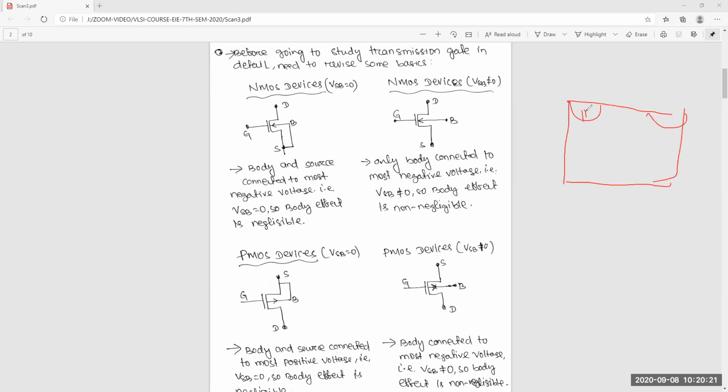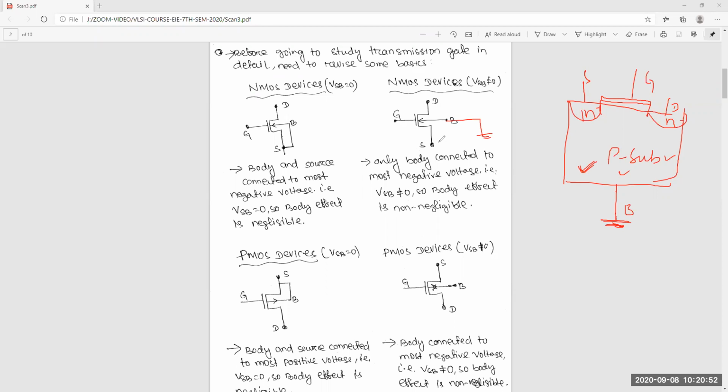So this is N plus, this is N plus. This is the oxide, this is the gate, this is the source, this is the drain. This is your body, the P substrate. By default, it is connected to ground. So always you have to connect this body to ground.